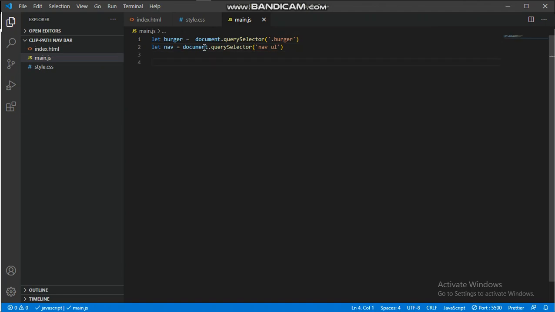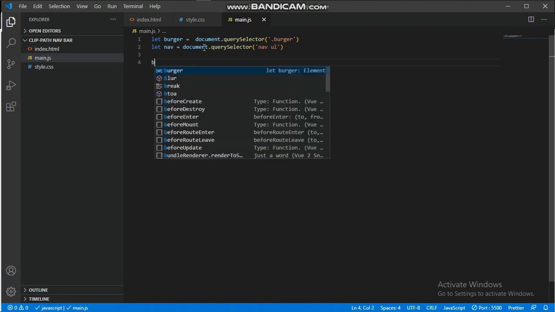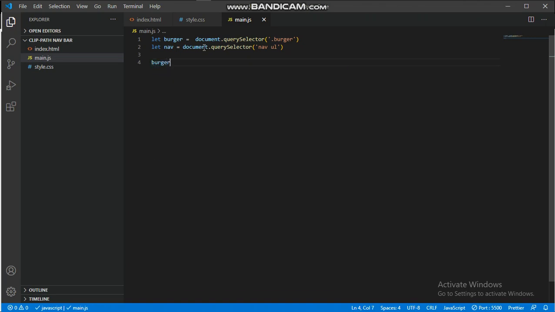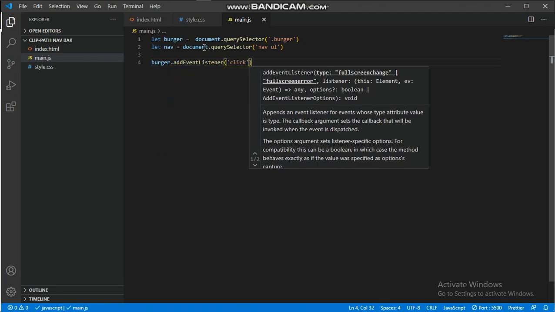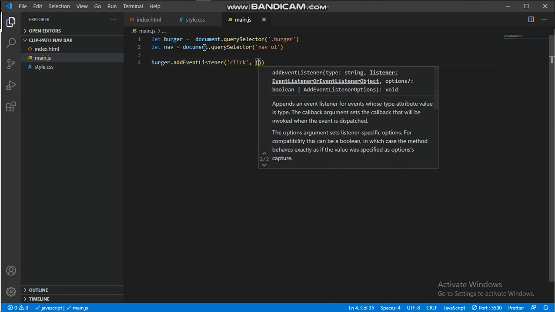So we're going to run an addEventListener, or basically you can use the onClick function to do it too, whichever way it will still work. We're going to put the click event on the burger, so we'll call the burger and give it addEventListener. We want it to listen for a click event, and when it clicks, we want it to run this function.